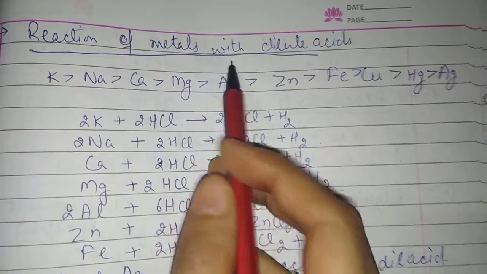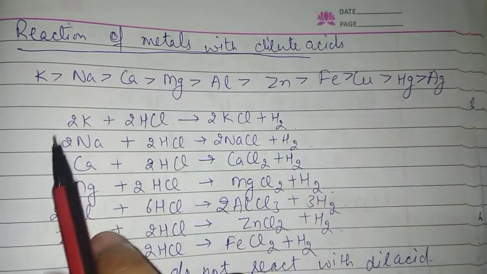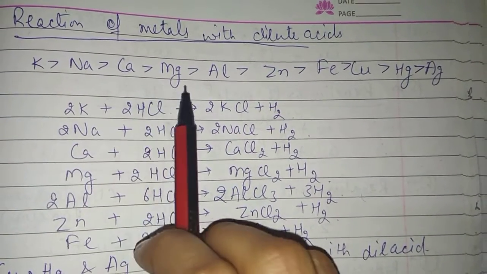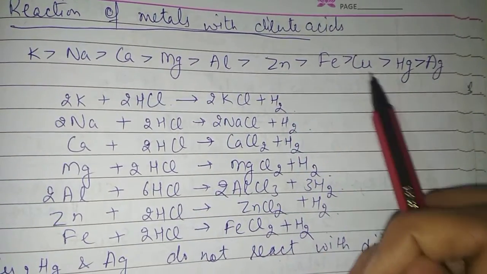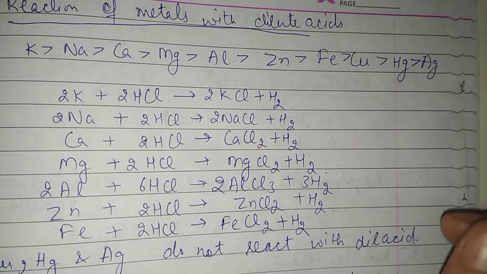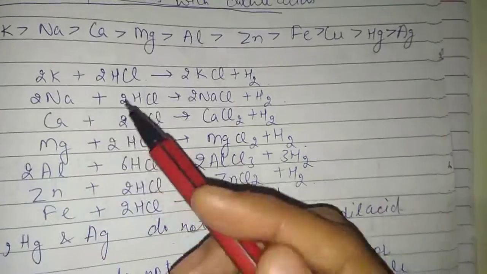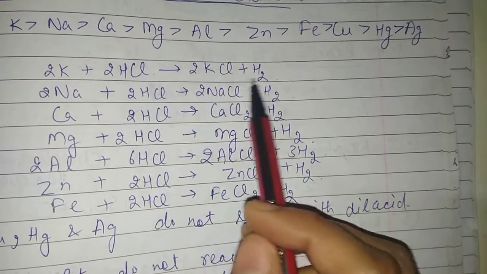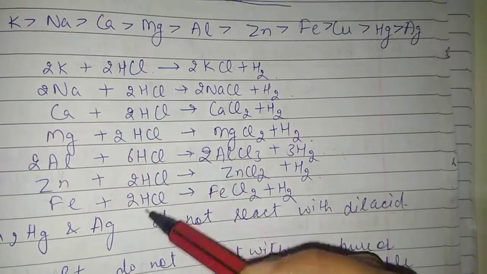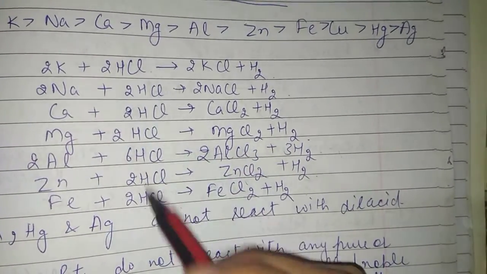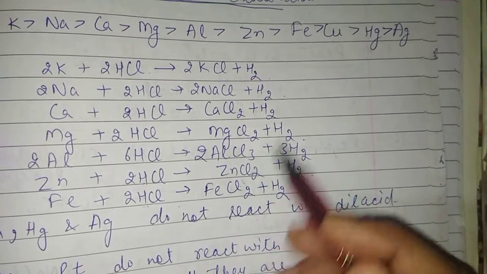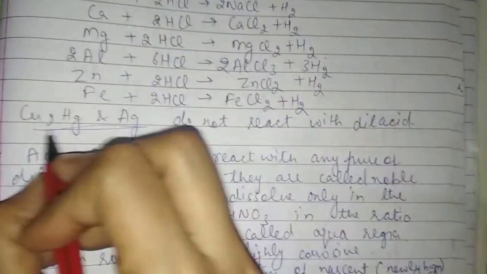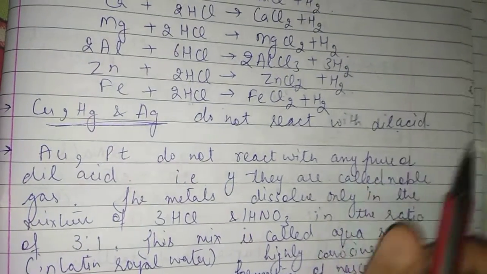Now the reaction of metals with dilute acids. See, here is the reactivity series. Potassium is more reactive than sodium, then calcium, then magnesium, then aluminium, then zinc, iron, copper, mercury and silver. See, potassium, when it reacts with hydrogen chloride, forms potassium chloride, and hydrogen gas is released. All the metals form chlorides when they react with hydrogen chloride, forming the chlorides of that metal, and hydrogen gas is released. And these metals, mercury, copper, silver, do not react with dilute acids.